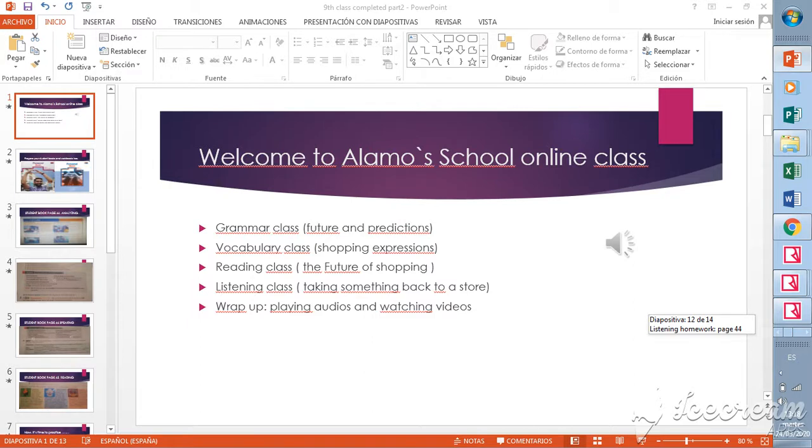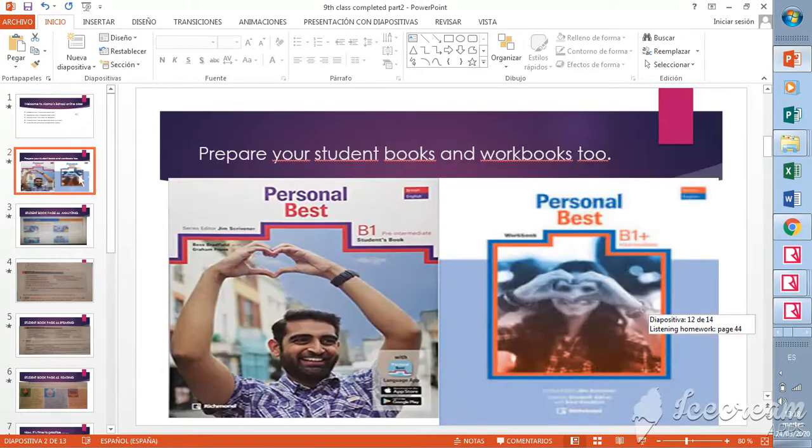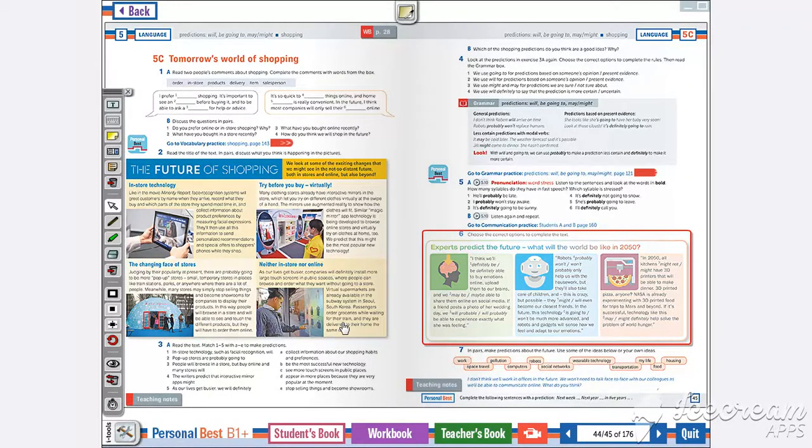For today's classes we're going to have 4 ability areas, okay? So we're going to talk about grammar class, vocabulary, reading class, and listening class. And if you're ready, please don't forget to get ready your student book and your workbook. By the way, your pencil case too, okay? So if you're ready, we're going to start now.